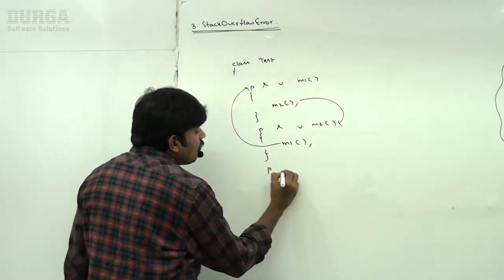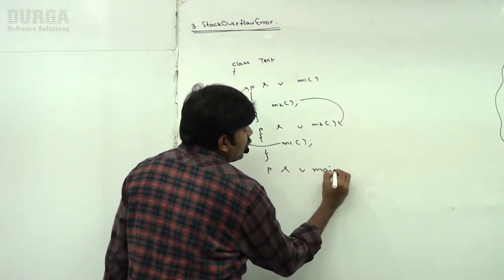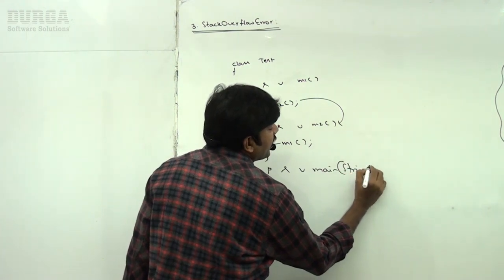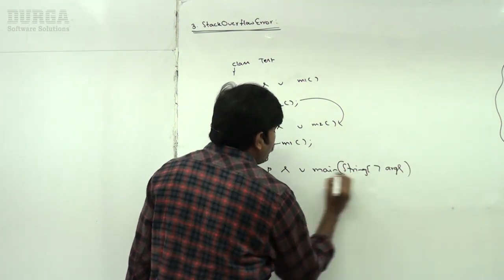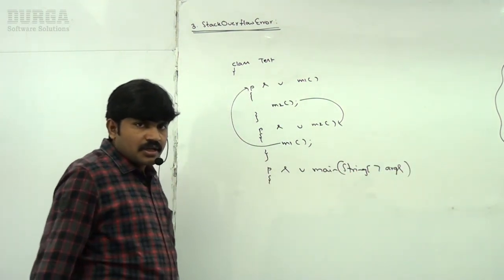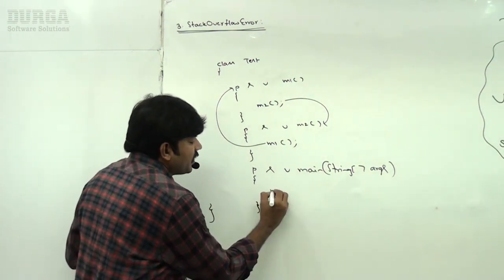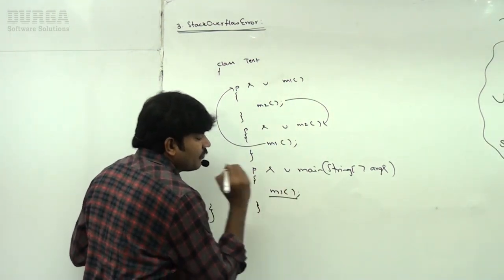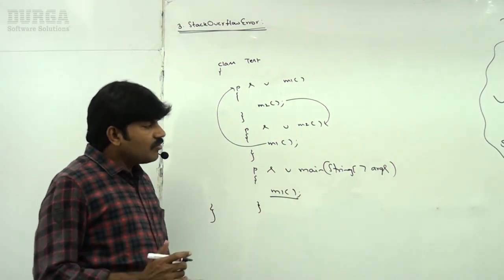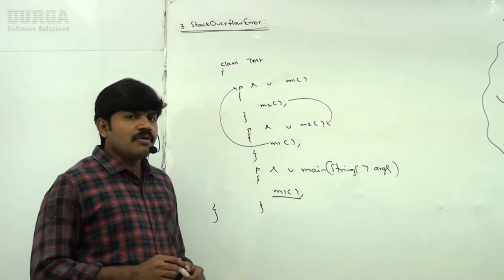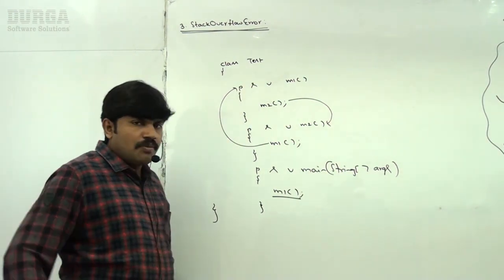Now, public static void main(String[] args). Here take very special care. From the main I am calling m1. Now the point here is, do you know how many threads are available in this program?